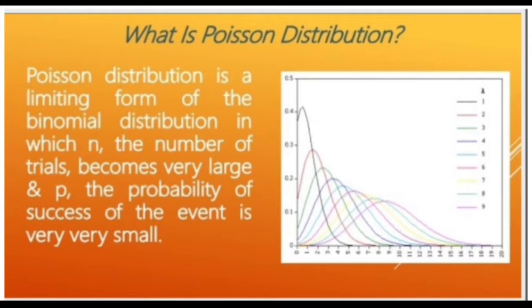Poisson distribution is a limiting form of the binomial distribution in which n denotes the number of trials and p denotes the probability of success of the events, and here is the graph of the probability and the number of times, and the graph between them.